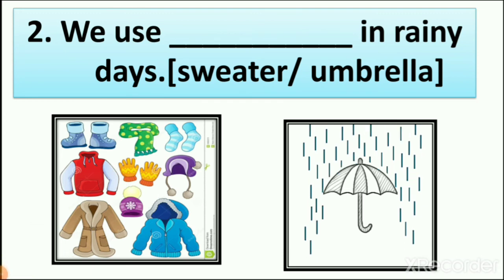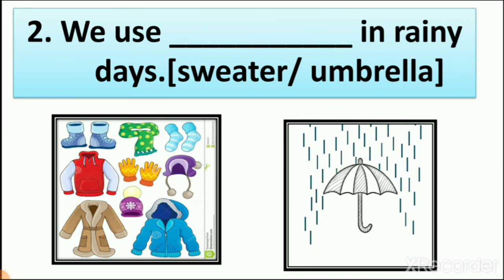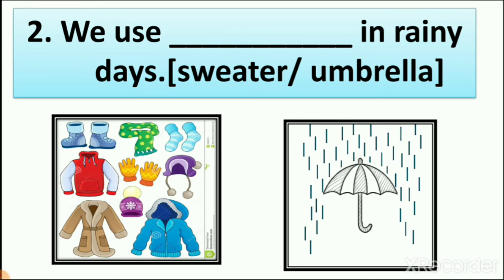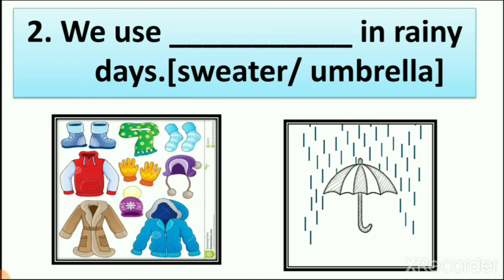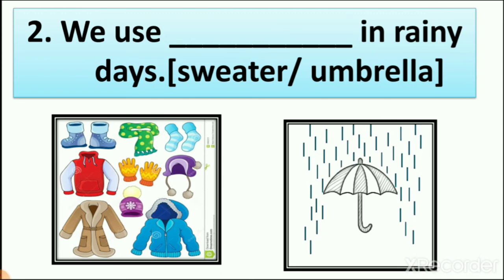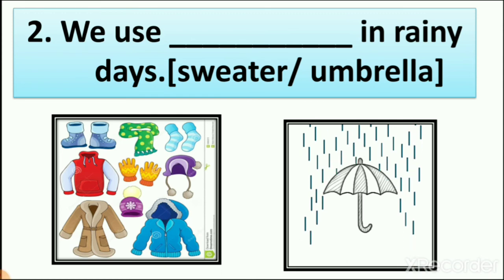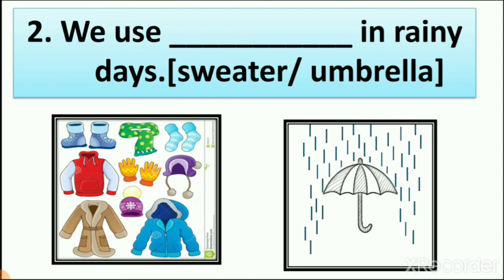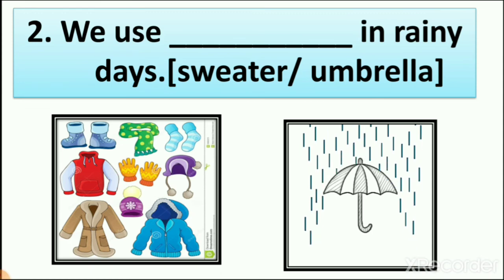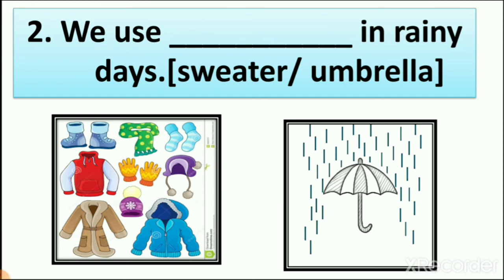So we have two options here, sweater and umbrella, right? When you see sweaters, these sweaters are made up of woolen cloths. When you see umbrella, this umbrella is made up of different material. So woolen clothes keep our body warm. Yes or no? Yes. But when you are going in rain and if you are wearing woolen clothes, then what happens? You get wet because the woolen clothes are wet in rain.